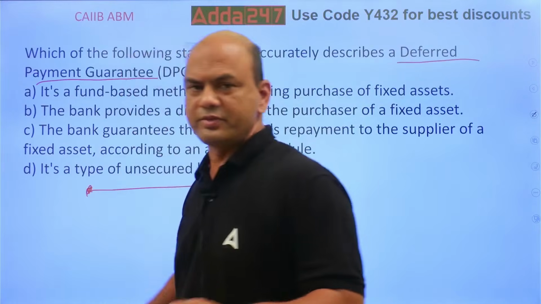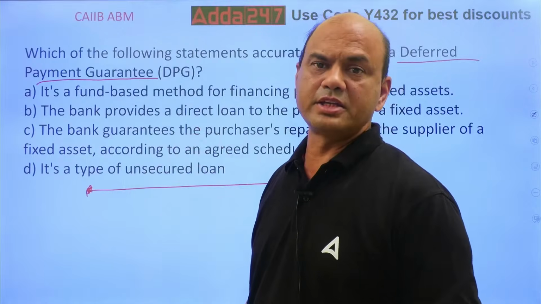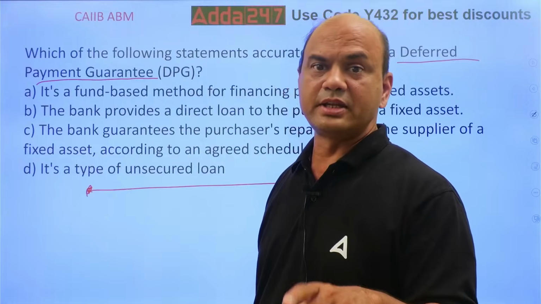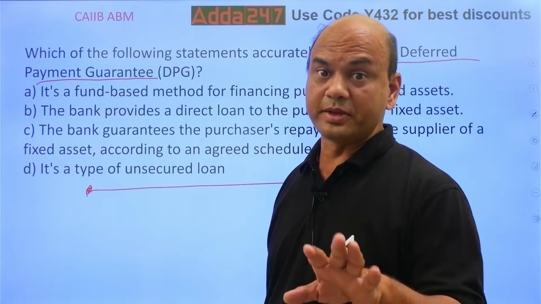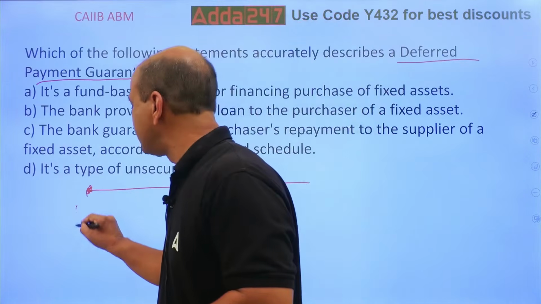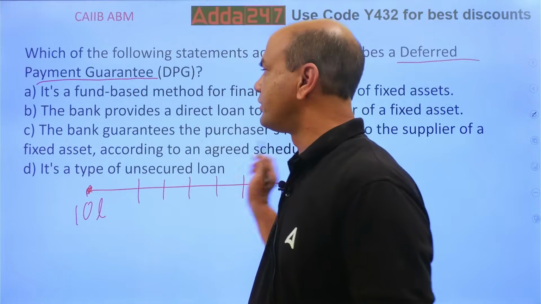In trade finance, if you see in BFM, you have a deferred payment arrangement, but that does not include installments. That includes one-shot payment in future. That's why I am saying generally 99% it's installments. So loan of 10 lakhs and then EMIs deferred.